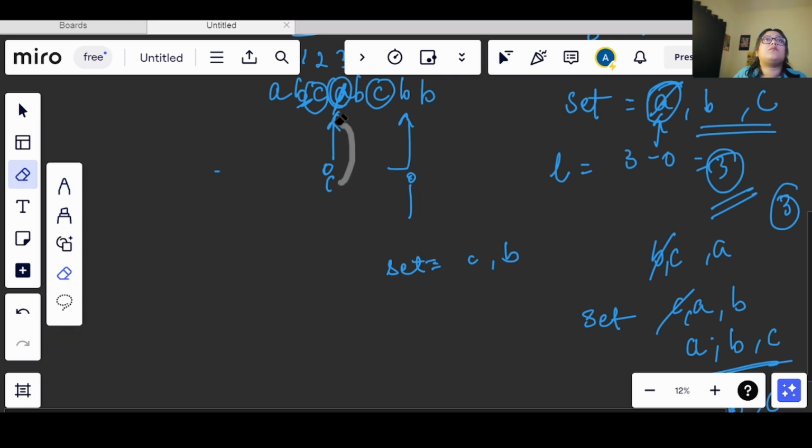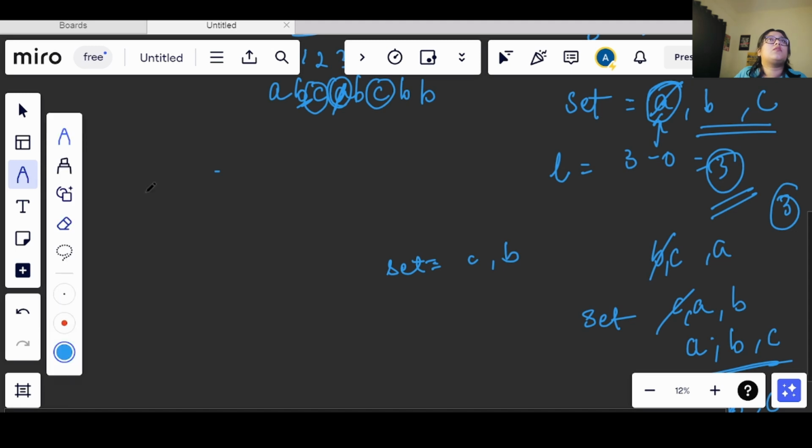So now let me clear this out. Now my J will be here, right? And I will be at this index. What will happen now? Again I will check and see if this B is existing in this set or not. It is existing, right? So again, using whatever character we have, C here, this C will be removed. Now B is left in my set.